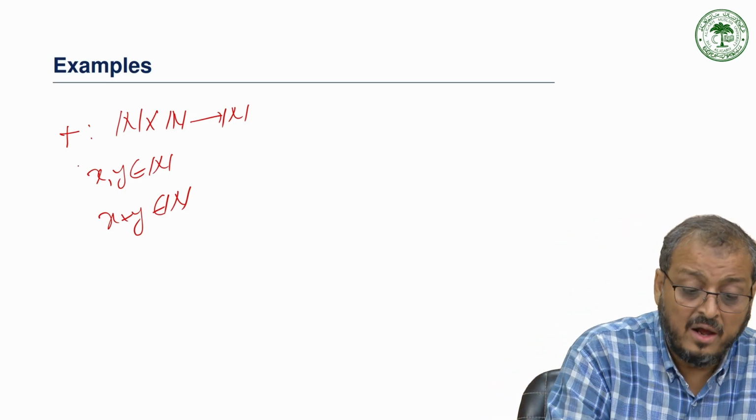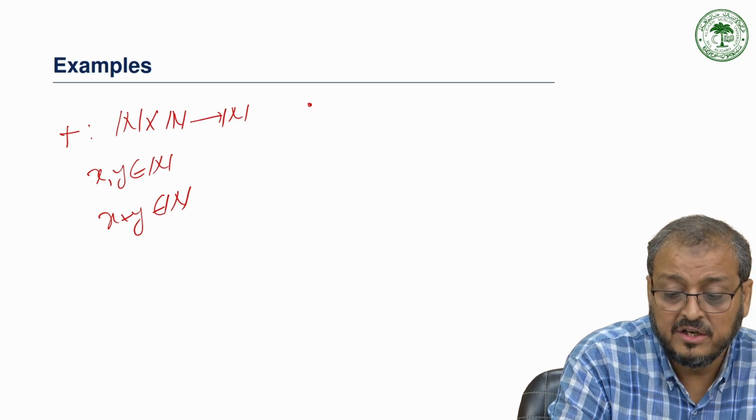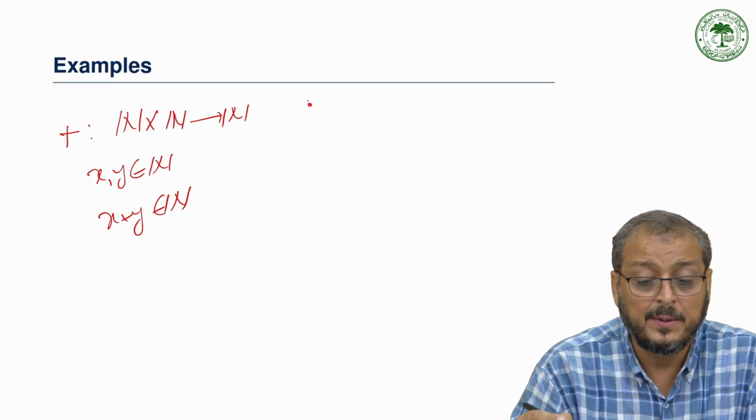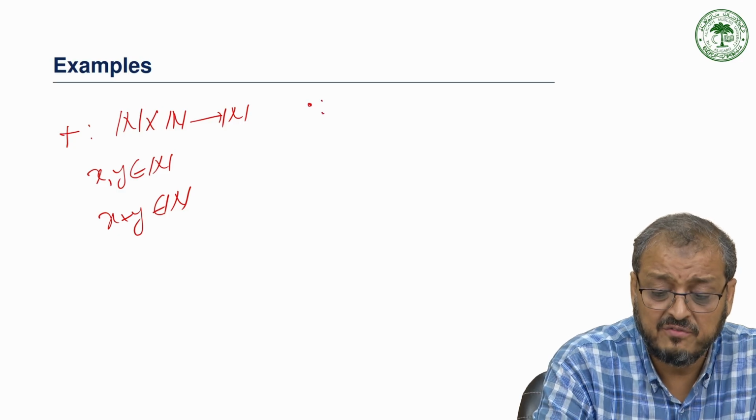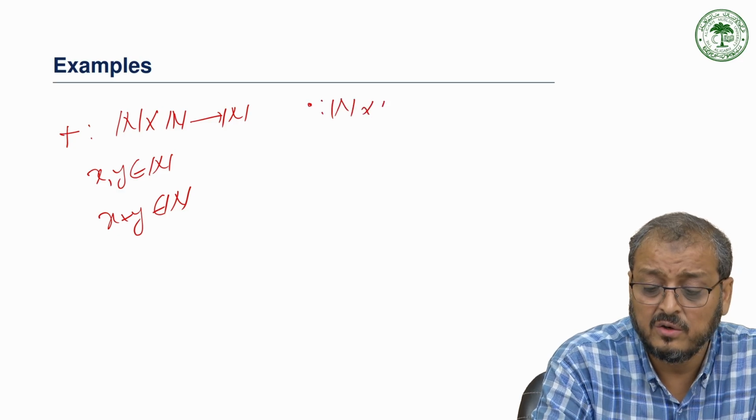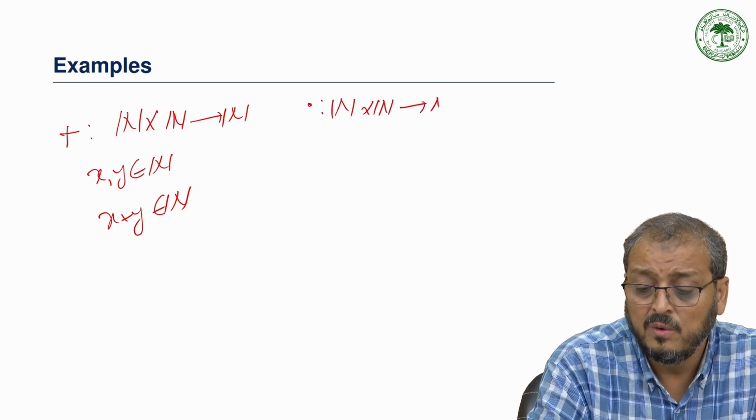Again, under multiplication, for example, if we define the set of natural numbers under multiplication, we can take N cross N to N.